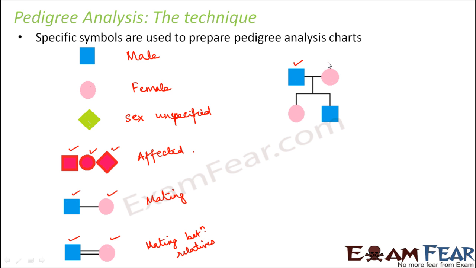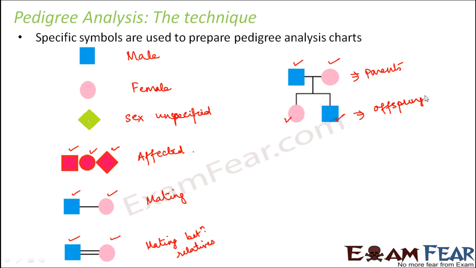So what does this indicate? So this is a male, this is a female. This line shows that they are mating. Now when they mate, offsprings will be produced. So that is denoted by these lines. And what are the offsprings? These are the children. So this is a girl and this is a boy. So these are the parents and these are the offsprings.